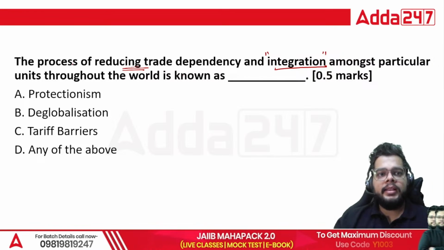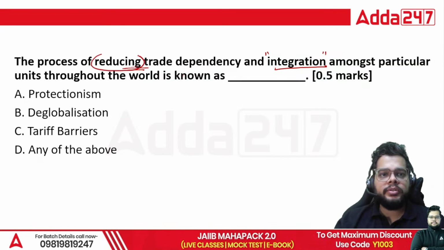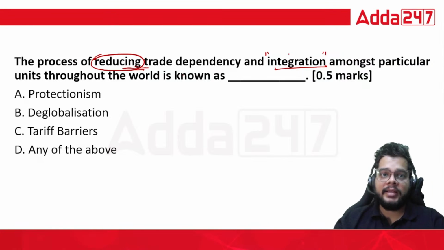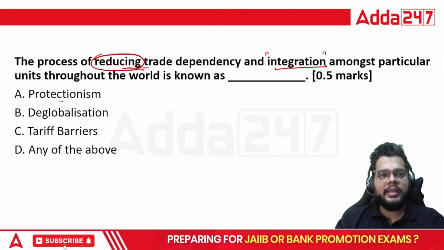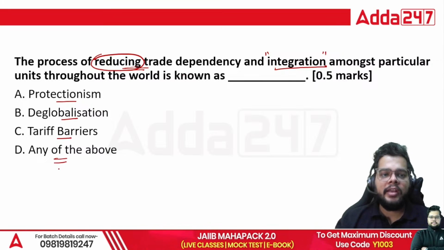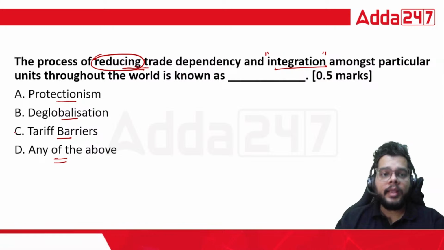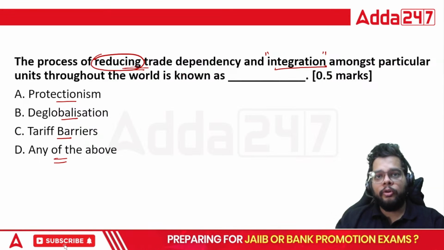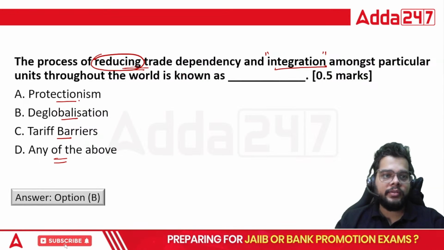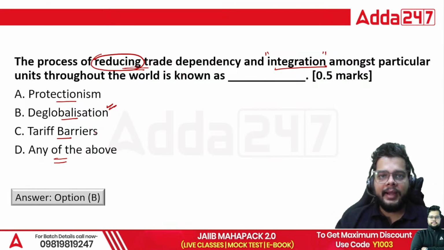But here the process of reducing this integration is asked. So what is the process? Whether it is protectionism, deglobalization, tariff barrier, or any of the above. The correct answer to this question will be definitely the reversal of globalization, that is deglobalization. So B will be the right answer here.